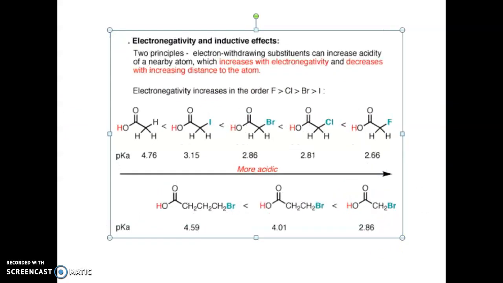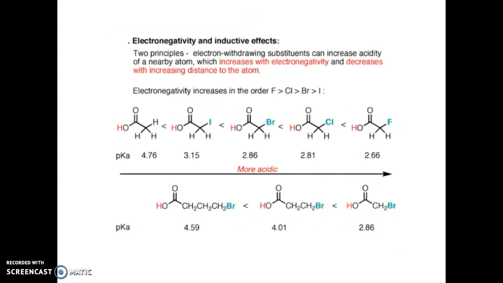Next, the electronegativity effect, that means plus I effect. Due to that plus I effect, what will happen? If an acid is there and near this acidic group there is any electronegative group, that means a minus I effect group, what will happen? The electrons will be attracted towards that electronegative group, that means the minus I effect group, the electron withdrawing group.